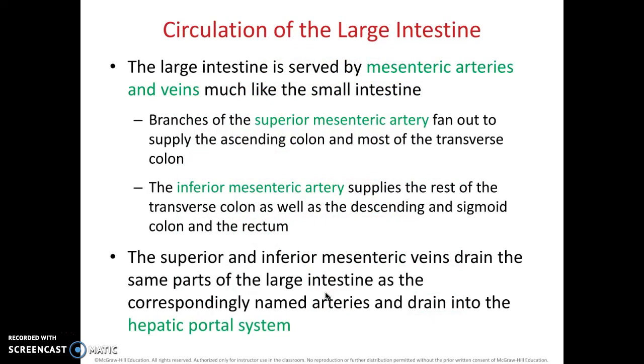So just like the small intestine, the large intestine is served by mesenteric arteries and veins, so that the superior mesenteric artery branches fan out and supply the ascending and transverse colon with blood, whereas the inferior mesenteric artery supplies the rest of the transverse colon as well as the rest of the colon. So the veins also follow the same pattern as the artery, and they eventually drain into the hepatic portal system.